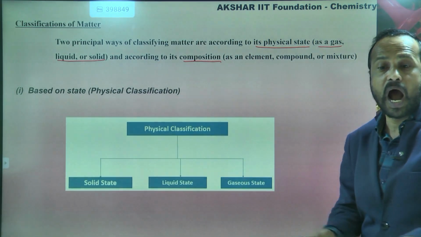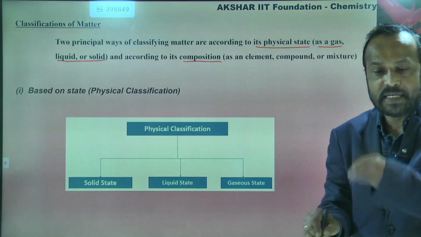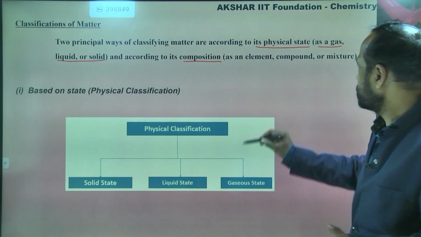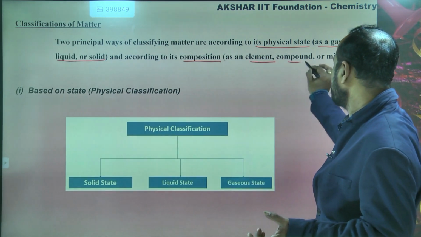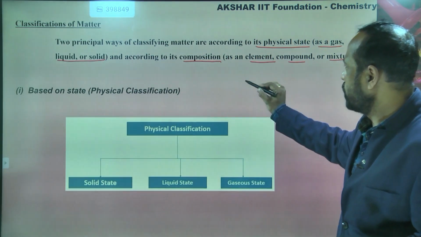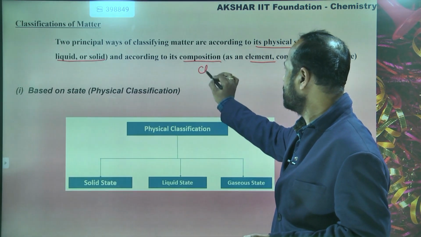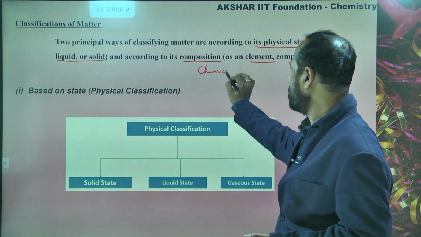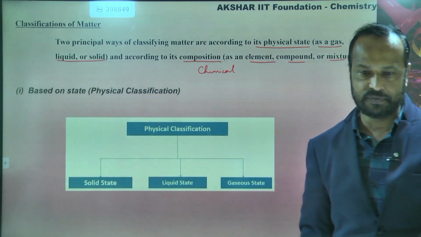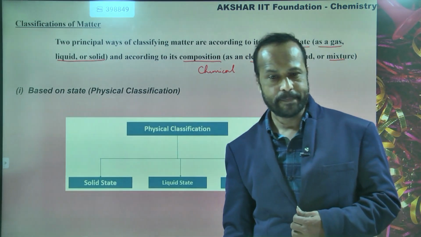Composition means what? How it is made up of. That is called composition, based on elements, compounds and mixtures. This is also called chemical classification. Is this clear to you?